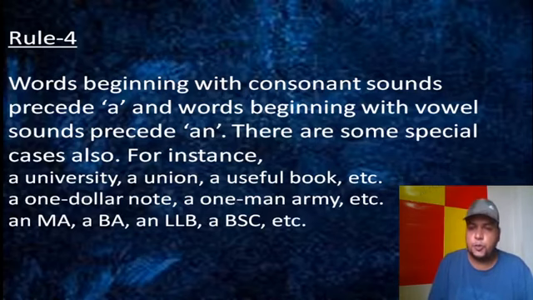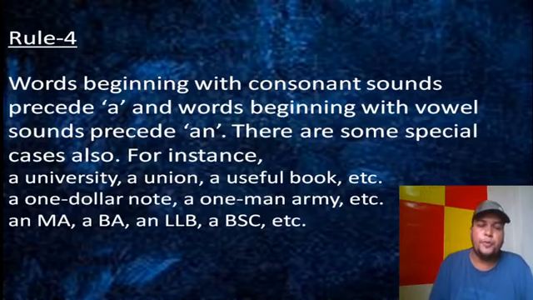So the conventional rule is that in case of a vowel sound, an is used, and in case of a consonant sound, a is used. But there are some exceptions or special cases. If U is pronounced like 'yu', there we have to put a. If one is there and expresses numerical value with another noun, then it will be a. But in other cases like open field and orange, an would be there.